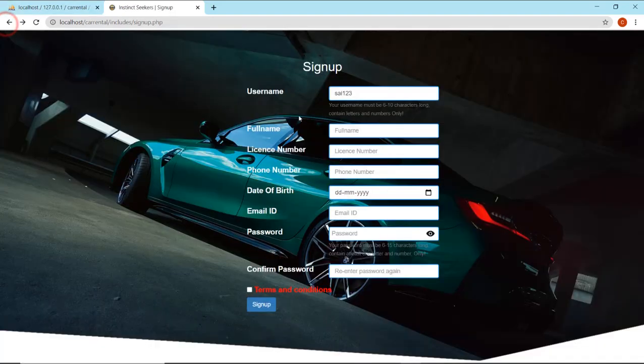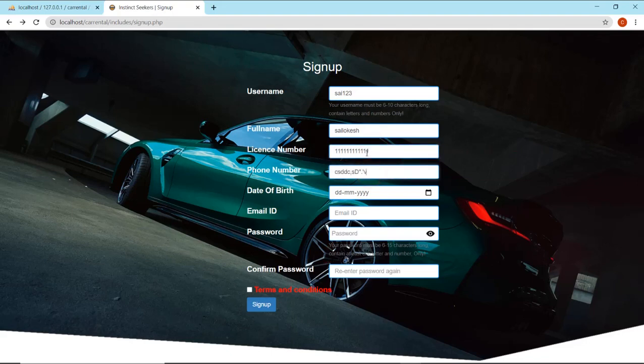On the full name, if it contains any numbers, only letters are allowed, and it indicates a message saying only letters are allowed. This message can be edited. I will tell you in a later part of the video. See, the license number must contain at least 11 characters.